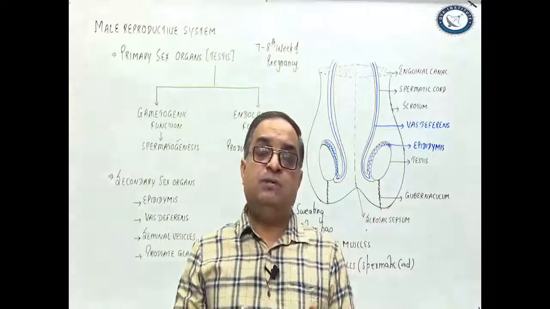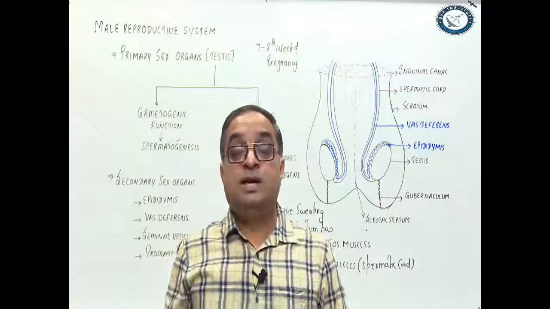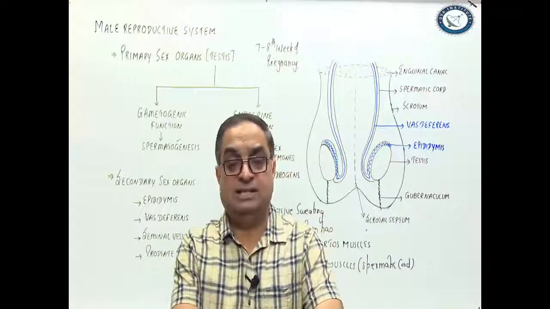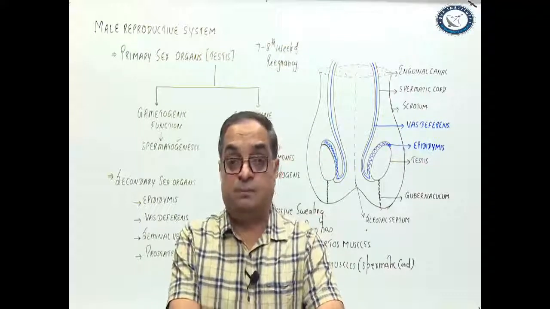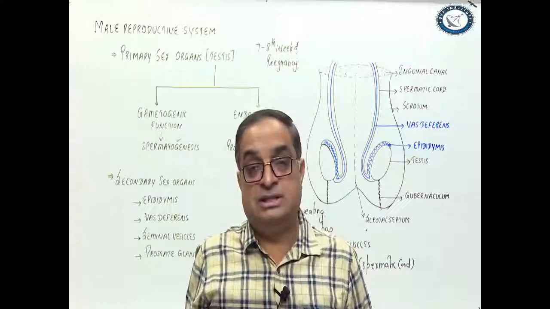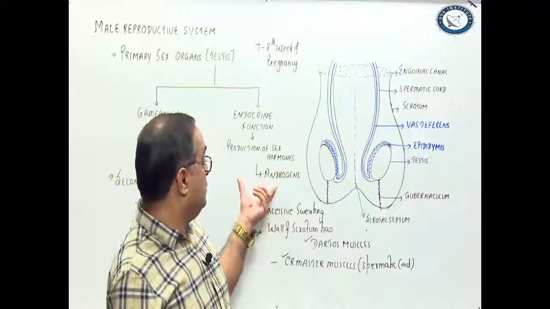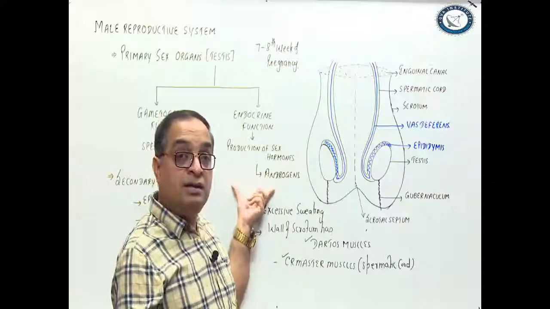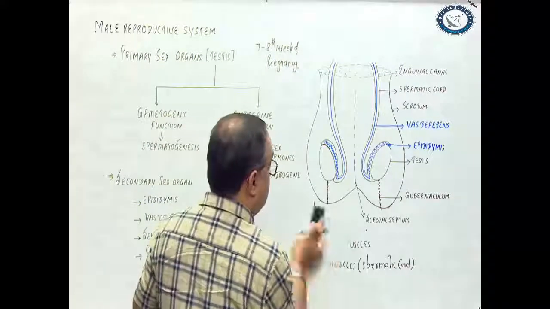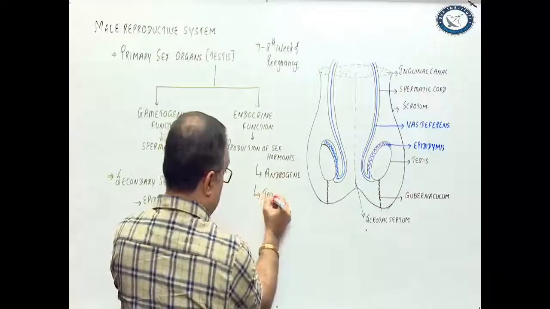If we see a sectional view of the testes, inside the testes we have seminiferous tubules. Seminiferous tubules are the structural and functional units of testes. These produce the sperms. Outside the tubules there are Leydig cells or the interstitial cells which produce the male sex hormones. As I have mentioned here, the male sex hormones are the androgens. Androgen is a category. I told you, androgens include the male sex hormones like testosterone.